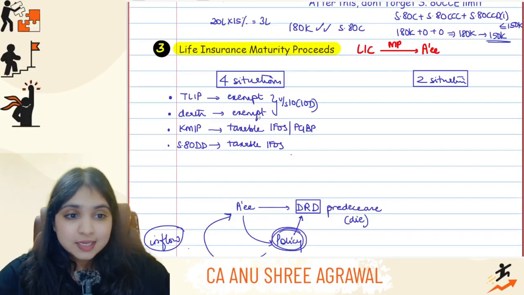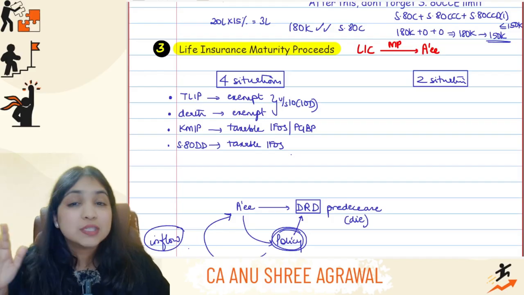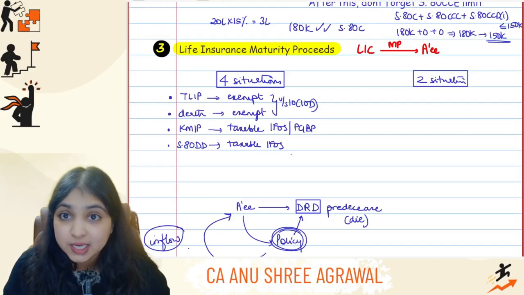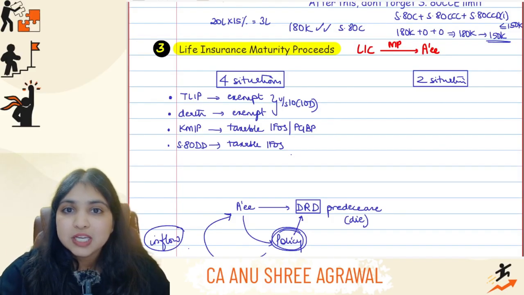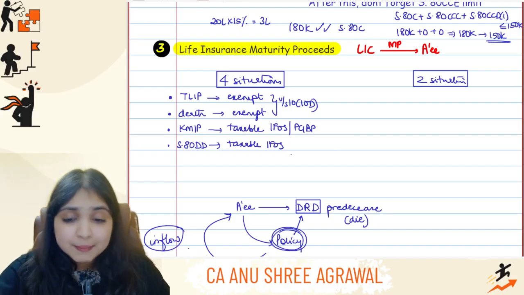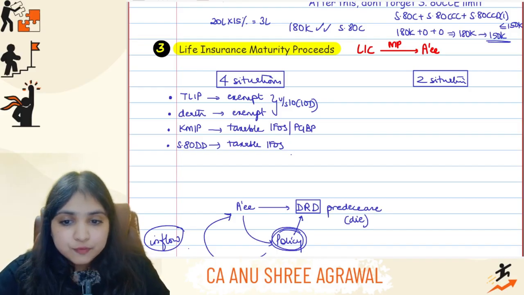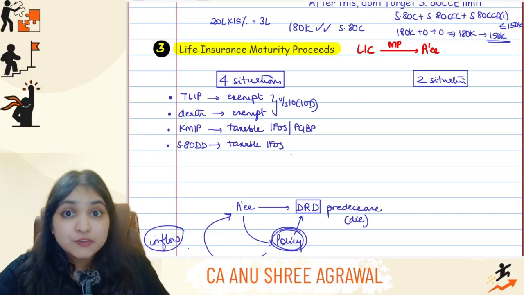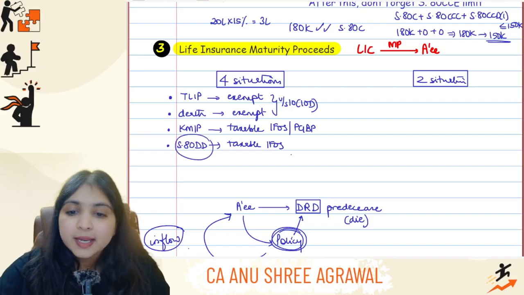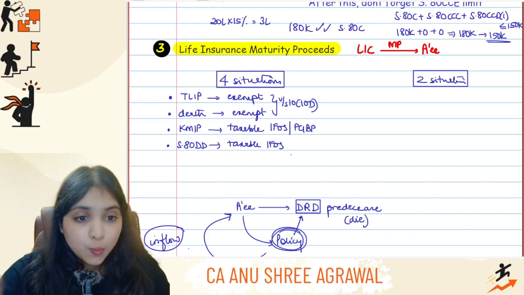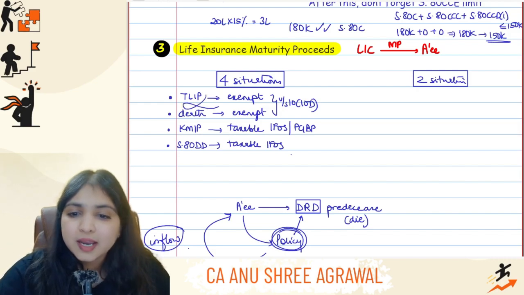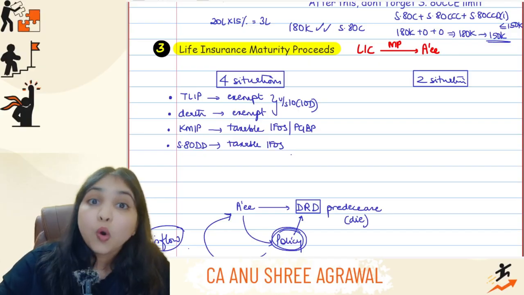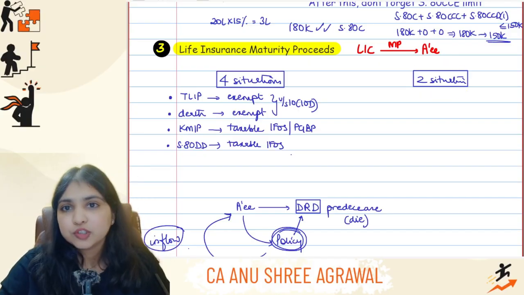Understanding? So in case the assessee is receiving maturity proceeds from LIC, you will always follow the sequence, whether it is an MCQ question or a descriptive question, I don't care. You will always follow the sequence, no jumping over here. Getting my point? So what is the sequence? You will first of all check, is it a term life insurance policy? If yes, fully exempt. If the money is received upon death, fully exempt. If the money is received from a key man insurance policy, fully taxable. ATDD policy also fully taxable. But however, let us say it is not coming under any of these four situations. Then only you will come to these two situations.